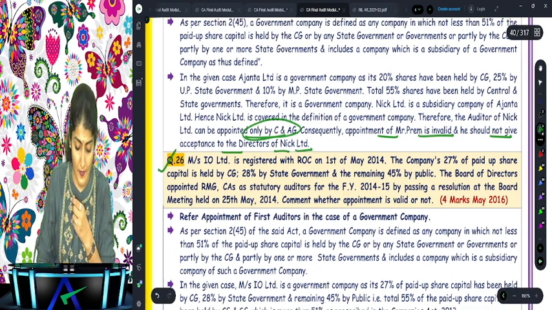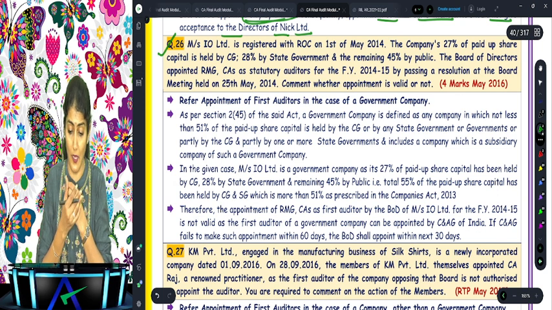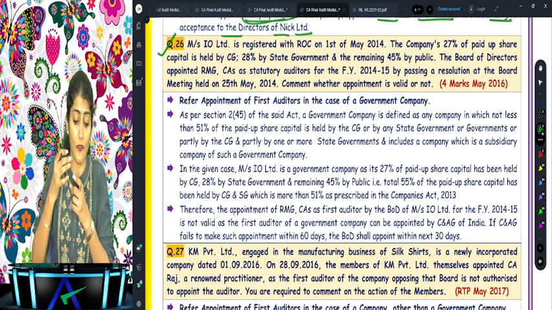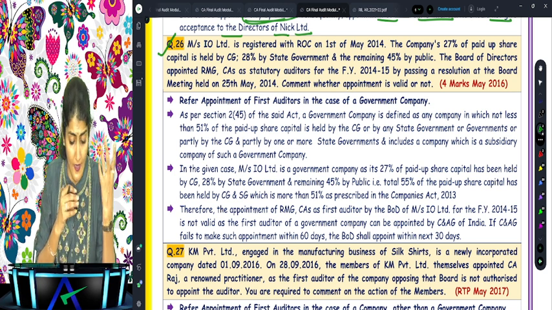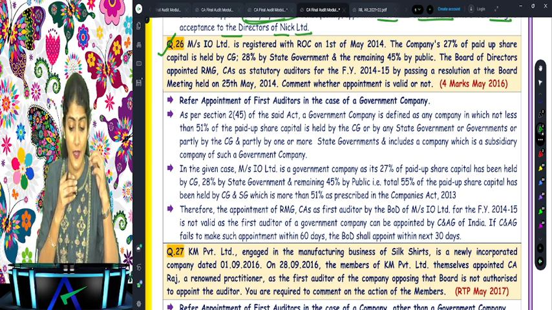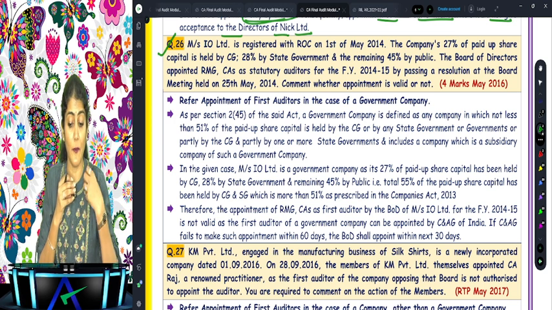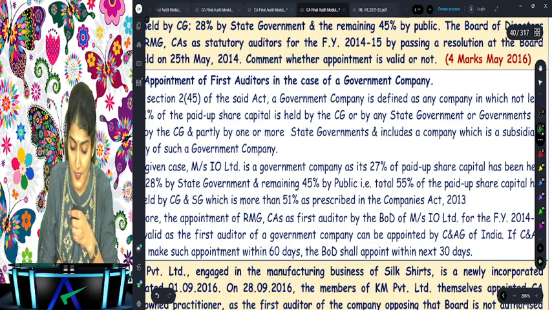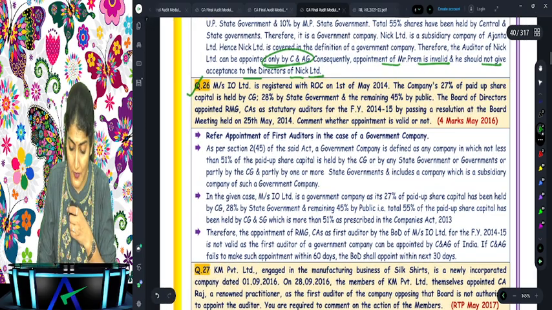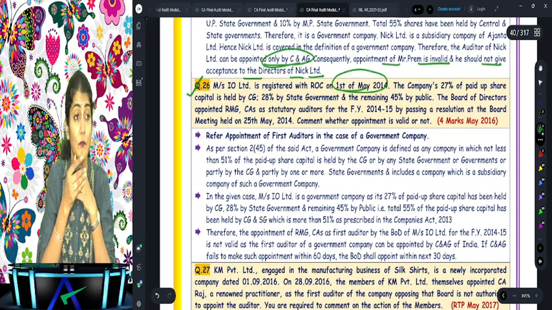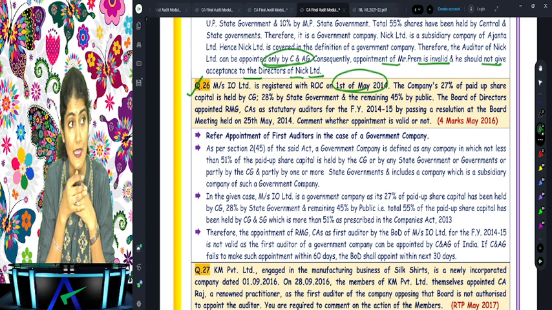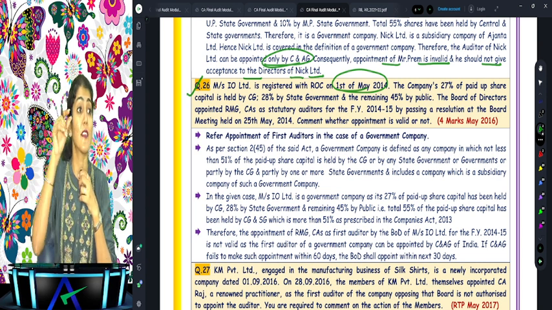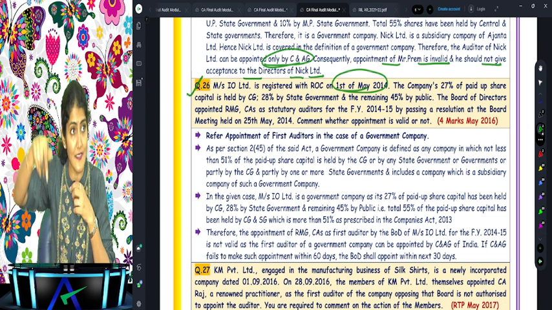Question number 26. RO Limited is registered with the ROC on 1st of May 2014. The company's 27% of the paid up share capital is held by the central government, 28% by the state government, and the remaining 45% by the public. So obviously it's a government company. When was it registered? 1st of May. So now the first auditor is to be appointed by the CAG within 60 days from the date of registration of the government company. Why? Because it's a government company.